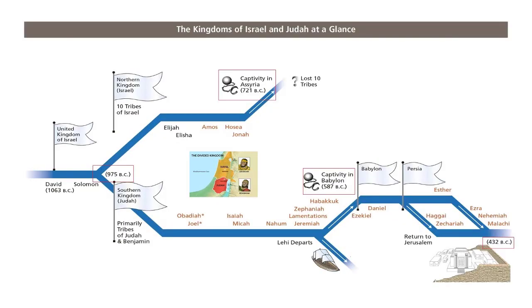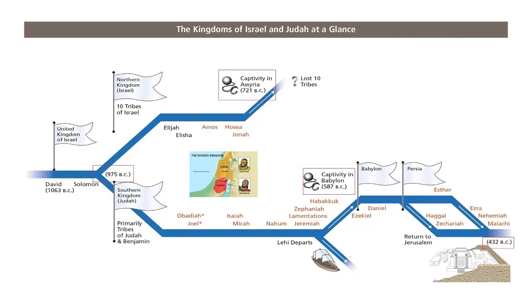Here's a little bit of a timeline here of the different kingdoms. We can see, we go back as far as David the king and Solomon, and after King Solomon, they split between Jeroboam and Rehoboam, and you can see here that Jeroboam became part of the 10 tribes, and Rehoboam became part of the southern tribes back in 975 BC. And of course, the 10 tribes were eventually lost in captivity to Assyria in 721 BC. And of course, the kingdom of Judah went on, kind of disappeared themselves, but then came back to return to Jerusalem around 432 BC.